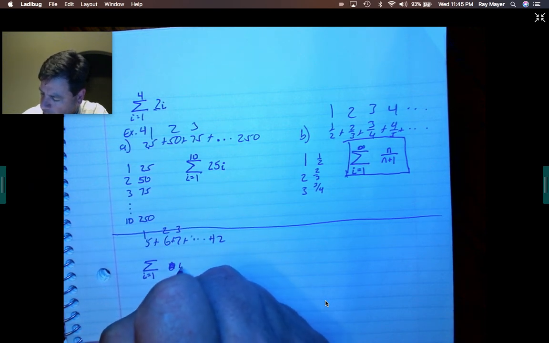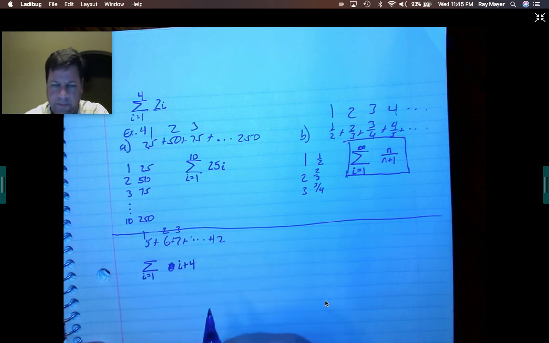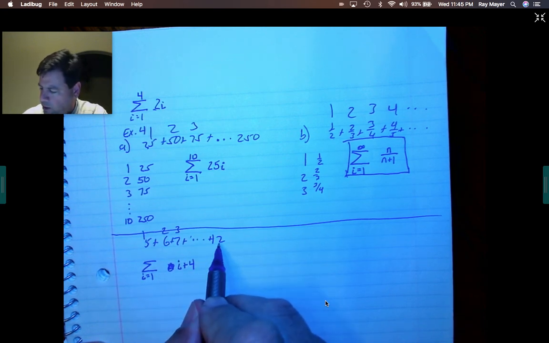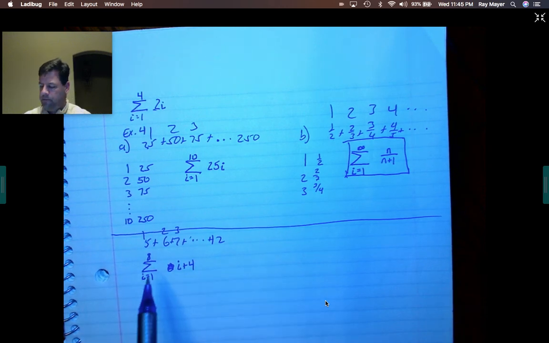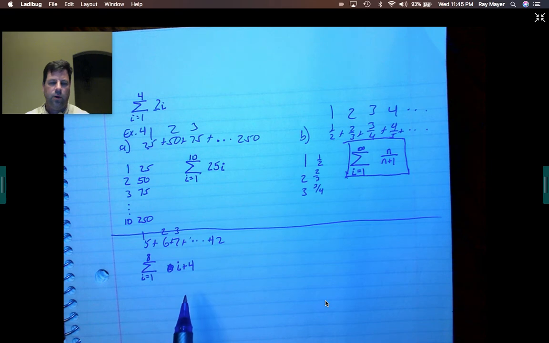I did it: i plus 4. Now, how many times do I have to go to get to 12? 12 minus 4 is 8. So we've got to go to 8. First term, second term, third term. We've got to get all the way to 8 to get to 12.